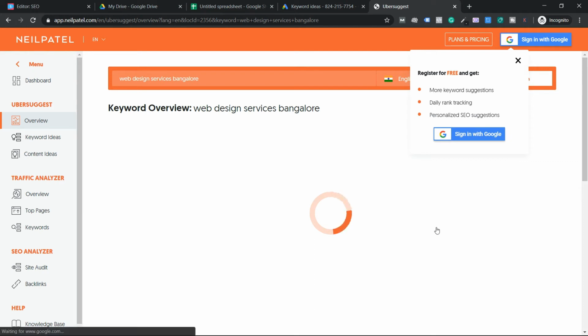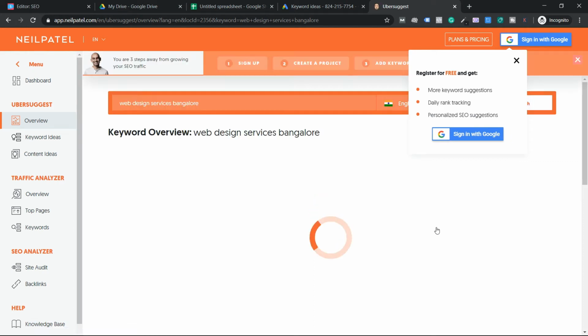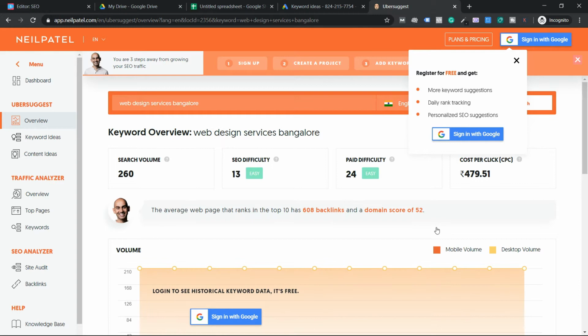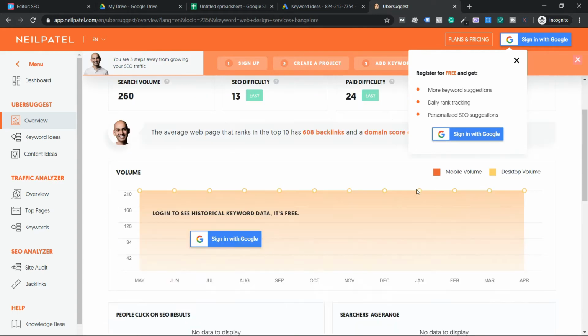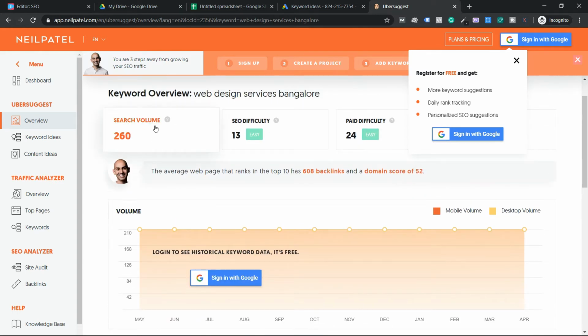That is the only reason I don't use most of the tools, not only this one. I don't use keywordtool.io or any of the keyword tools. The only good thing here is you get the search volume for free. That's the only important thing that you can see. Guys, SEO difficulty and paid difficulty have their own metrics and dimensions, the own metrics of their own company. Based on that, they'll be analyzing it.